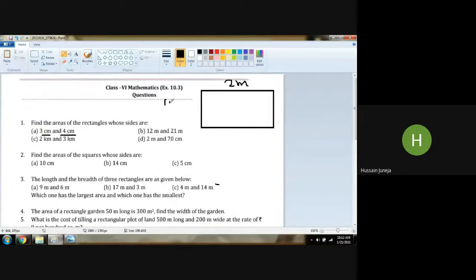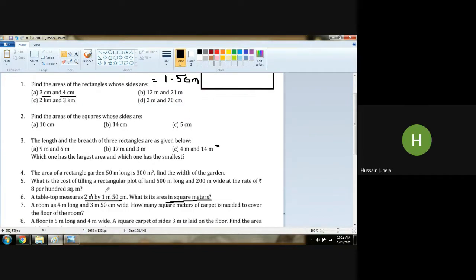So 1 meter and 50 centimeter, these two units are given. So it has to be converted into one unit. So 1.50 meter. Do you understand? There were two different units given in the breadth.